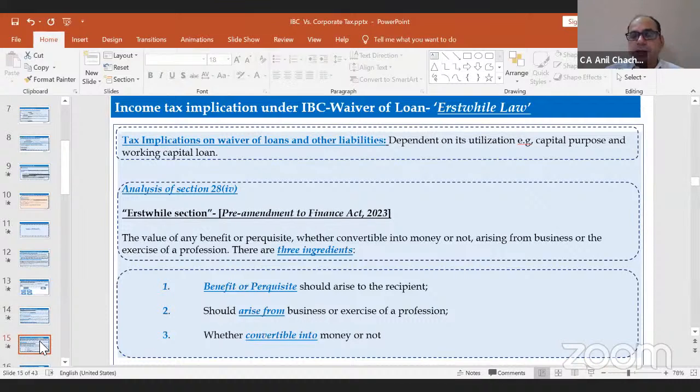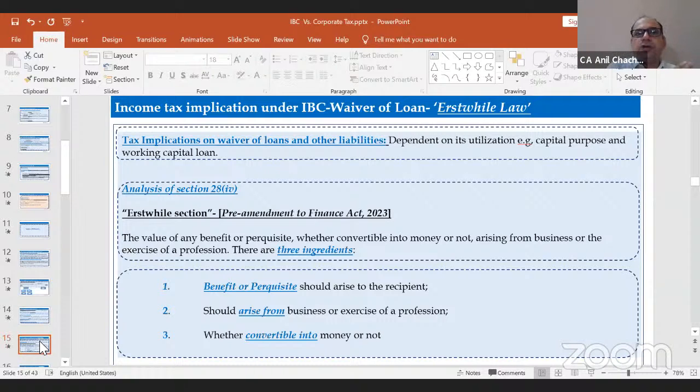So now the next thing is whether section 28 clause 4 would be applicable. Section 28 clause 4 was amended in 2023 as well. There was a very good debate at the time of the budget on how this waiver of the loan amount will be taxed under section 28(4) or not. So we will discuss the erstwhile law before the Amending Act 2023, and then we will discuss how the Amending Act 2023 gives a clear picture about the treatment of waiver of loan.